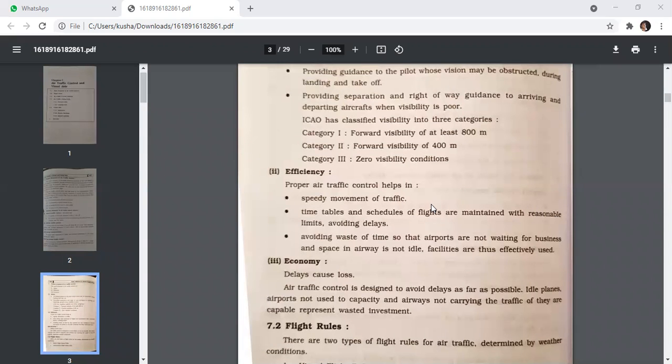So air traffic control is designed to avoid delay as far as possible. Idle planes, airports not used to capacity, and airways not carrying the traffic they are capable of represent wasted investment.